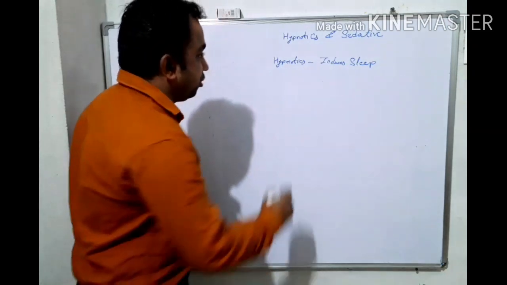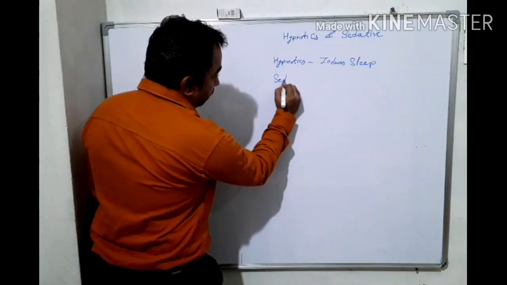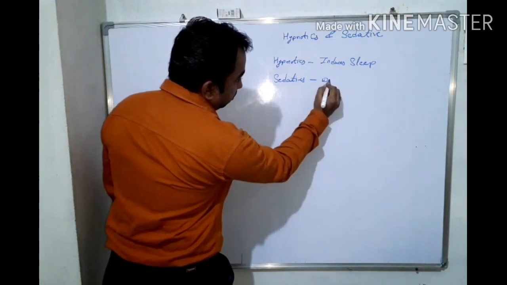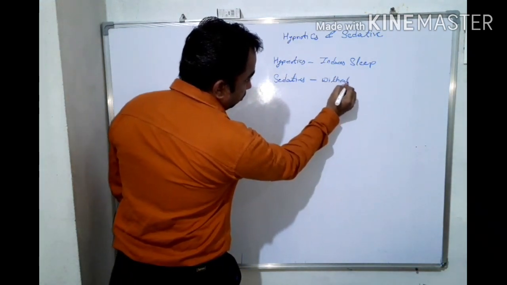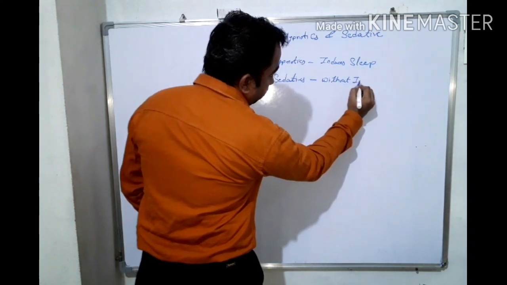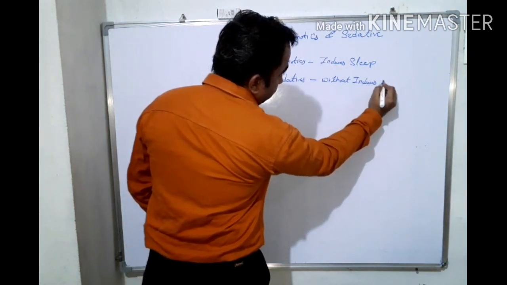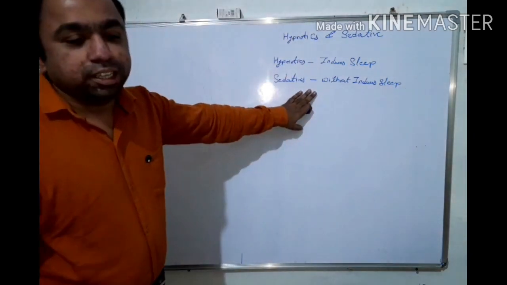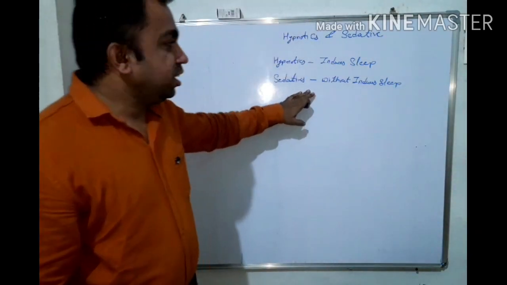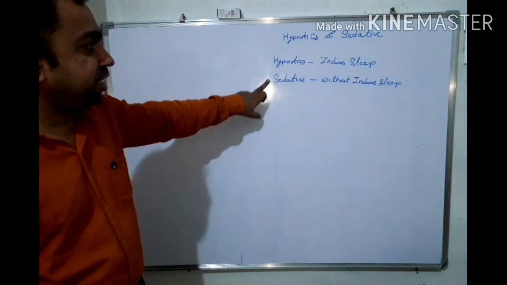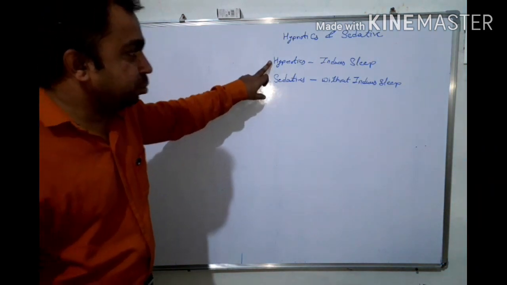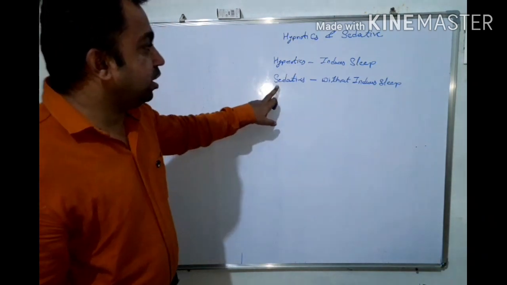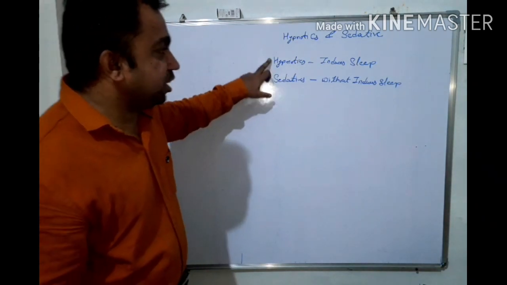Okay, these two drugs are interlinked with each other in that manner. The hypnotics in a smaller amount are sedatives, while an increased amount of sedatives are known as hypnotics.